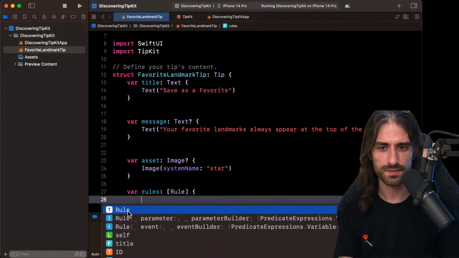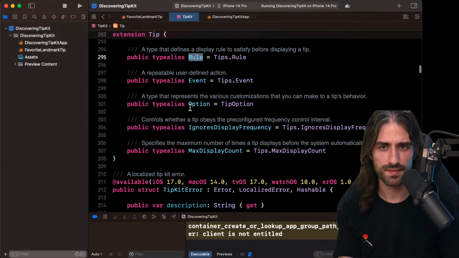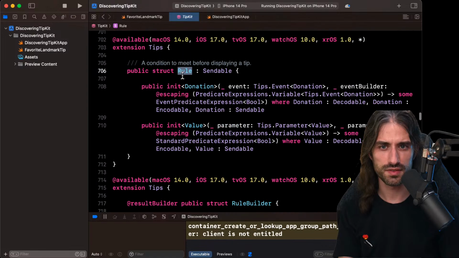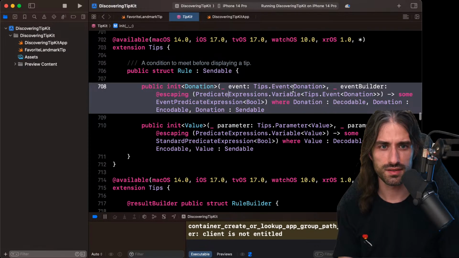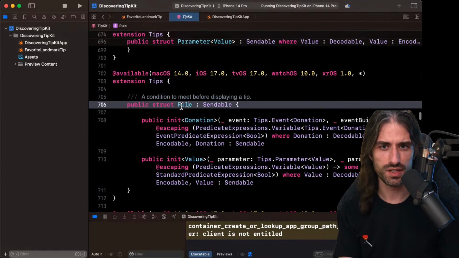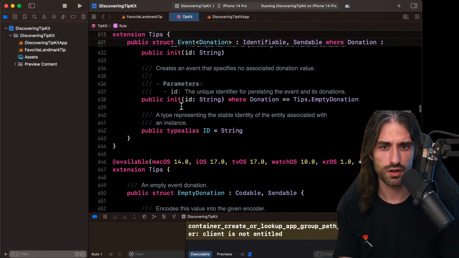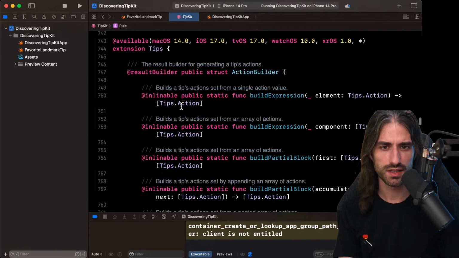Trying to see if there is something here. Okay, so you have events actually. So you have some kind of predicate, like a function that says whether or not you should display a tip. Then you have this rule builder, but I would like to build just a simple rule, but I'm not sure how I should do it.